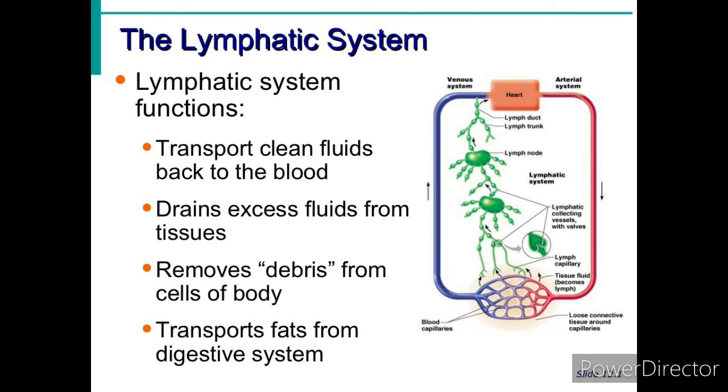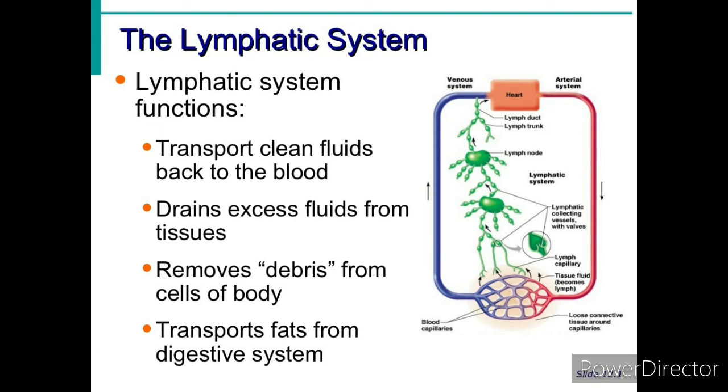What is the function of the lymphatic system? It provides the nutrients required by the cell, and it collects the waste products from the cell and provides them to the blood. From the lymphatic capillaries, it moves to the lymphatic vessels, then ultimately joins the veins, and the veins carry the waste product to the heart. This is its function.